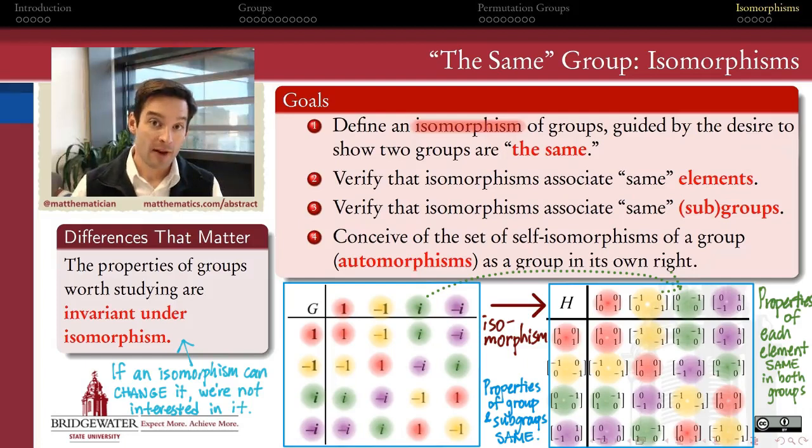So we know now that isomorphisms compare the properties of elements and subgroups that are in fact the same as one another. And in our previous video, we saw that one important source of how to create isomorphisms from a group to itself is to define them via conjugation by an element. We call those inner automorphisms.